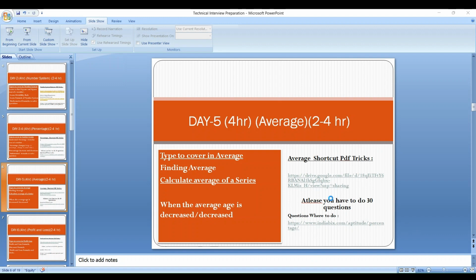Next, I have added a reference doc that contains all the tips and tricks related to probability. I've added all the concepts plus all the tricks related to probability questions. After noting down these notes, go to IndiaBix and search for probability.